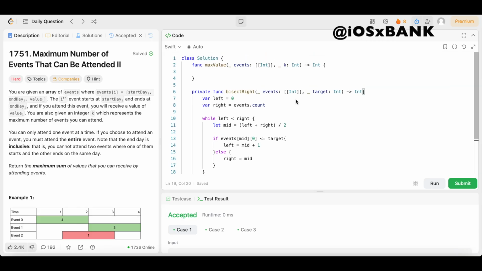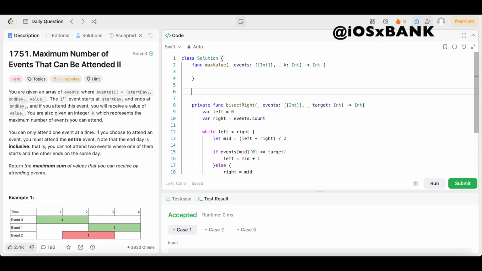That's all for that. Then we're going to create another helper function, and this is going to be a recursive function to explore choices with memoization. So for that, we come underneath this. We'll call this private func DFS. Open up the parentheses. We're going to say underscore curIndex colon, that's going to be an integer.